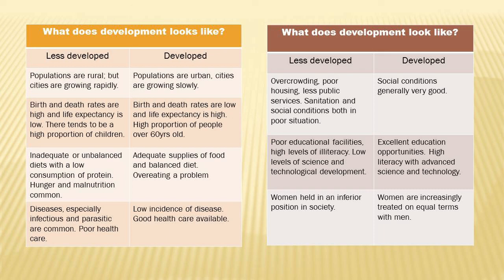What are the social conditions? They may be overcrowding, poor housing, fewer public services, poor sanitation, etc. So these are the various social, physical and economic conditions. This is how a less developed region looks. So we need to change this less developed region to a more developed region, and for this, we require regional planning.